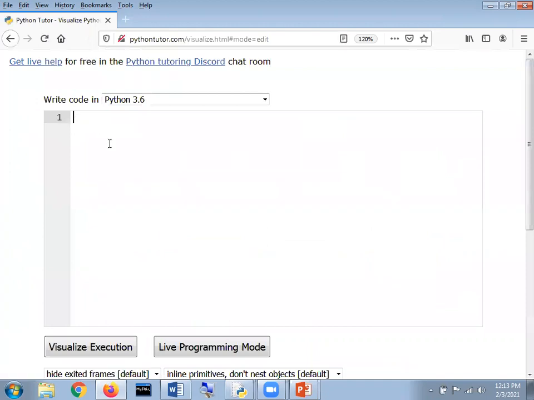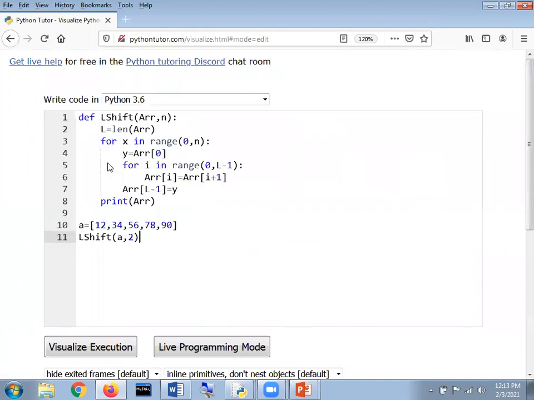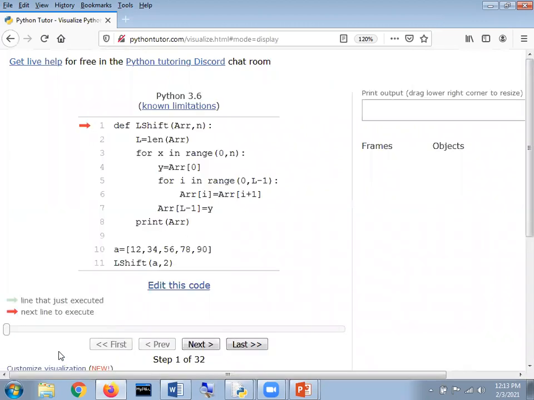What I am going to do is paste this code in this window and click on the option called visualize execution.